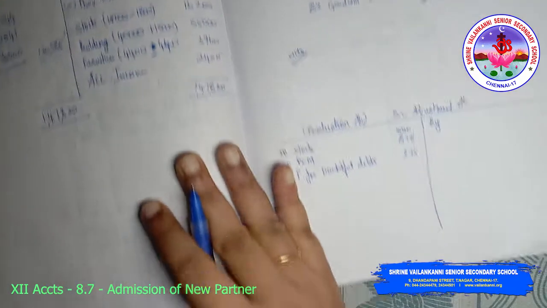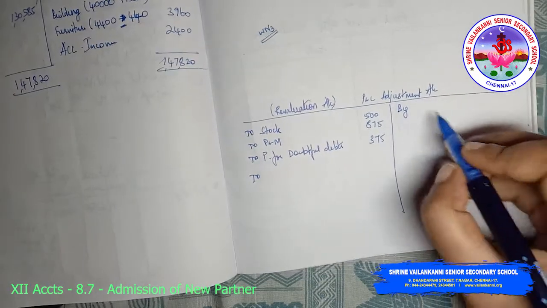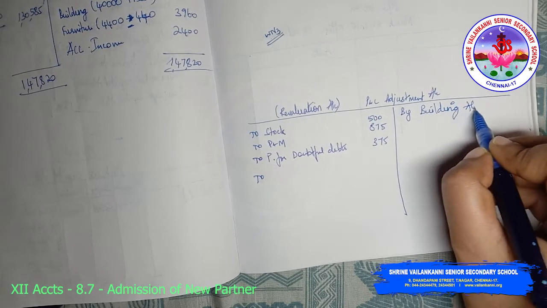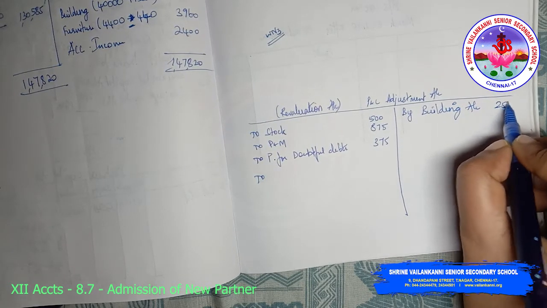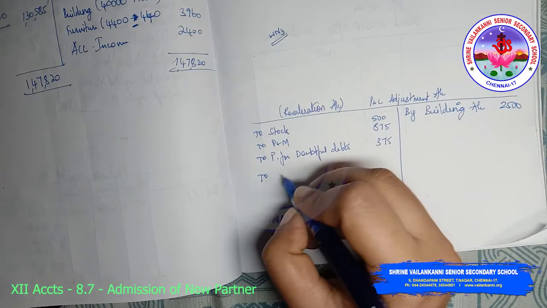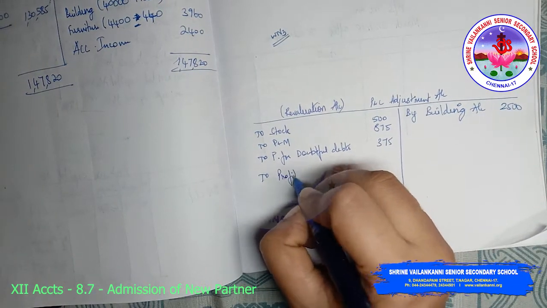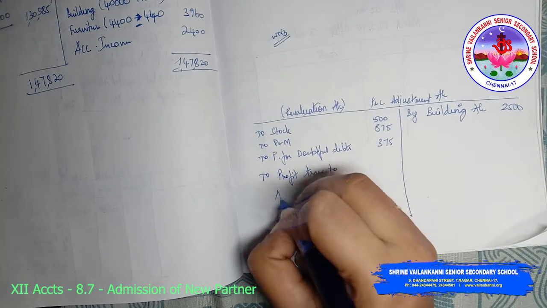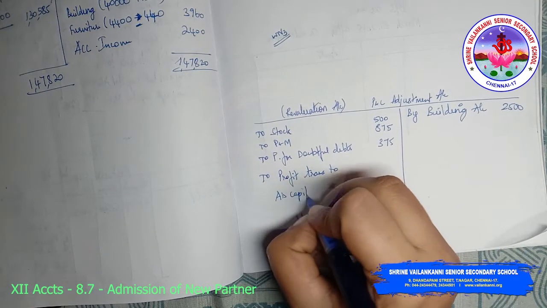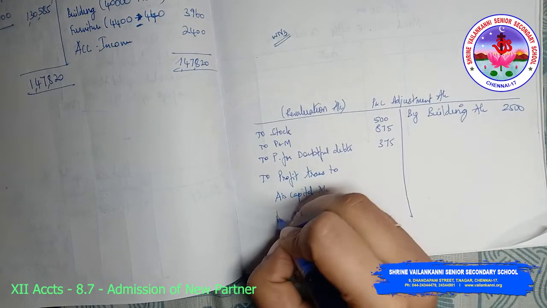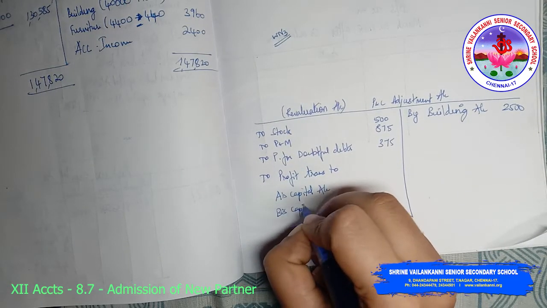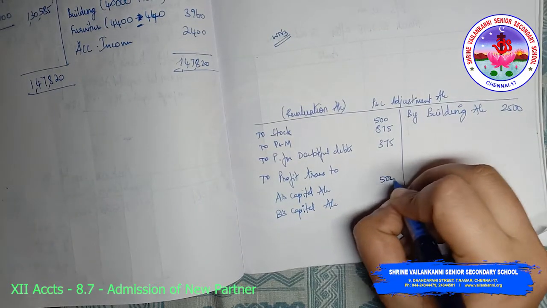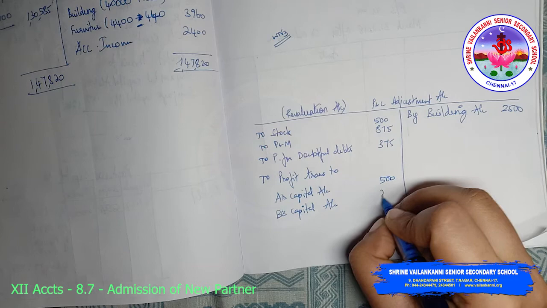Then by building, it is appreciated by 10%. So to profit transferred to A's capital account, B's capital account, 500 and 250.